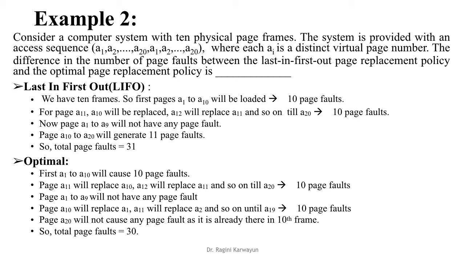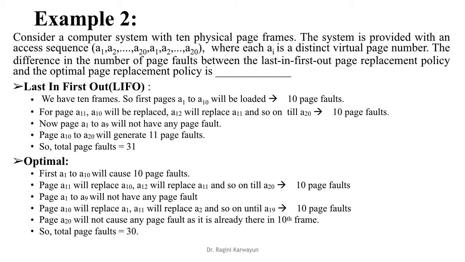Now for optimal. First A1 to A10 will cause 10 page faults, fine. A11 will replace A10 and A12 will replace A11 until A20, because when we look at the reference string for A11, when we look at A10, A10 will be the last one to be referred, since A1 to A9 are referred again before that. So A11 will replace A10, A12 will replace A11 and so on till A20, 10 page faults.